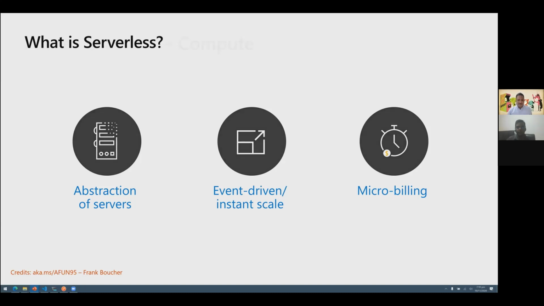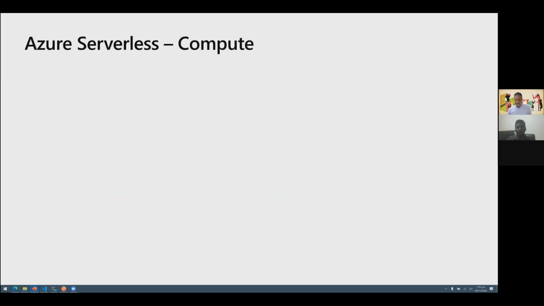With that, let's look at some of the capabilities within Azure. So that was serverless in general. What I spoke just now about event-driven and instant scaling, micro billing, this applies to everybody, whoever is doing or offering serverless capabilities, be it AWS, Google, or any other cloud provider. It applies to everybody. Now, in terms of serverless on Azure itself, there are different services which offer serverless capabilities.